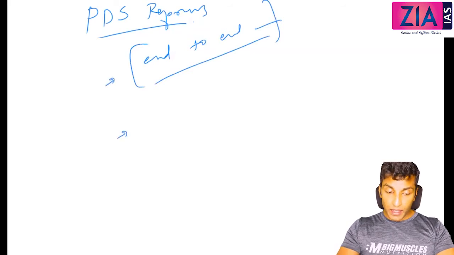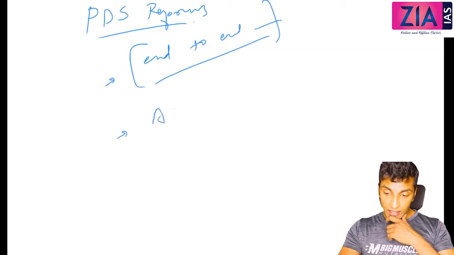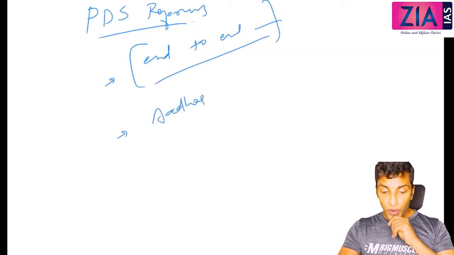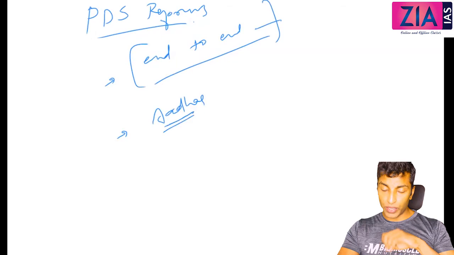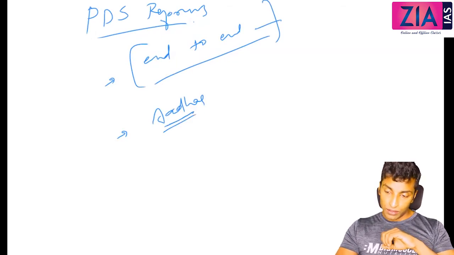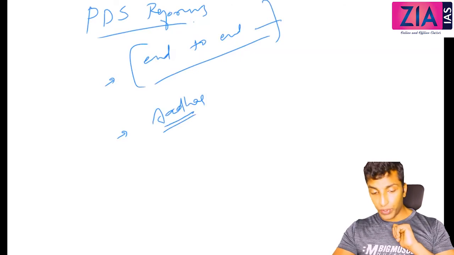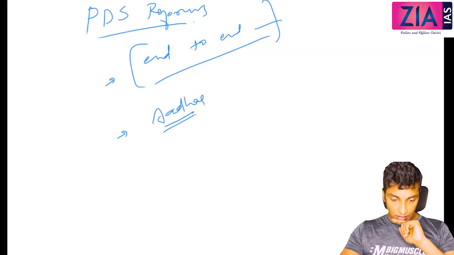Second point, leveraging Aadhaar for unique identification of beneficiaries. So you can use Aadhaar so that you can identify the beneficiaries properly.